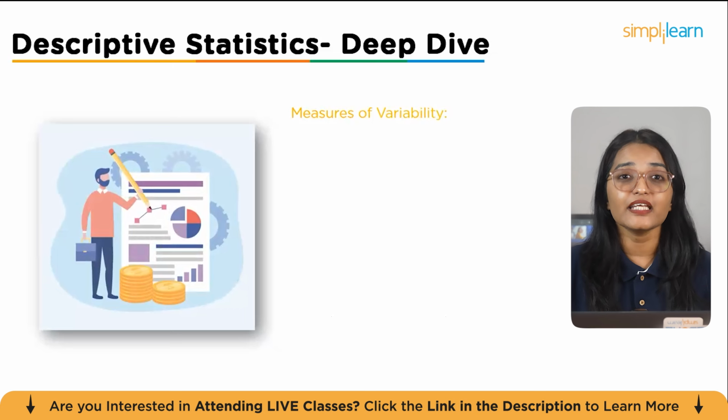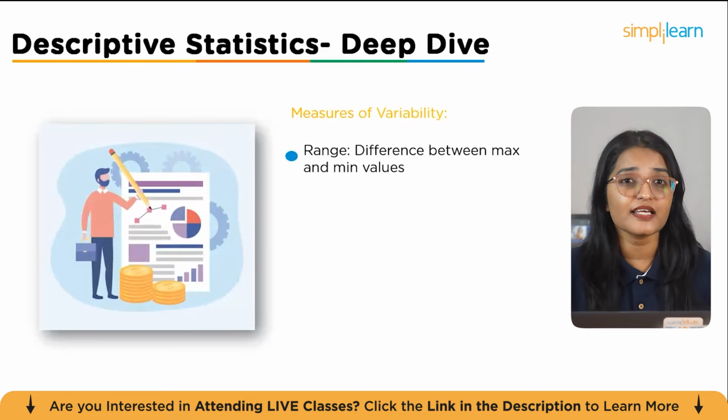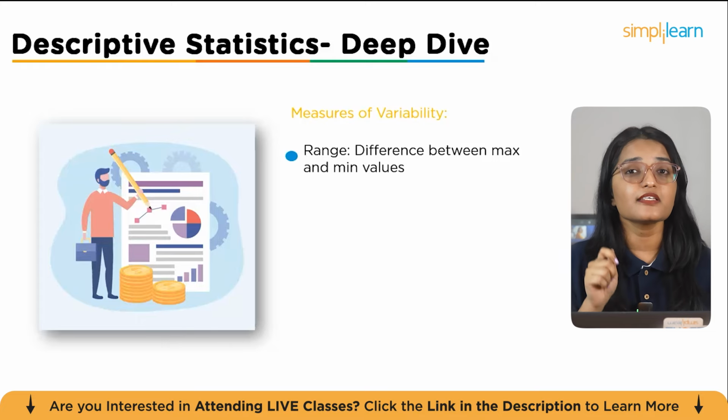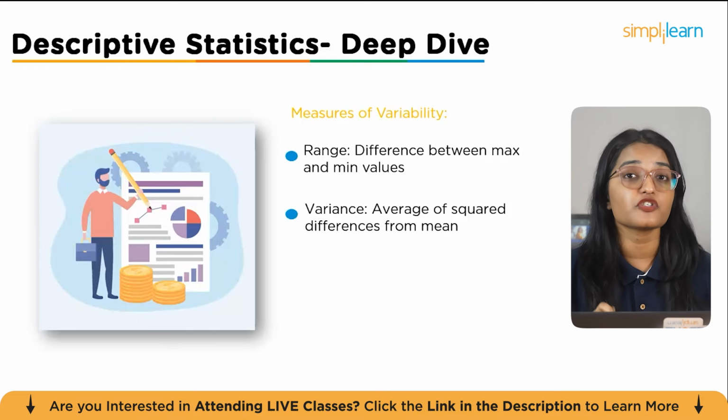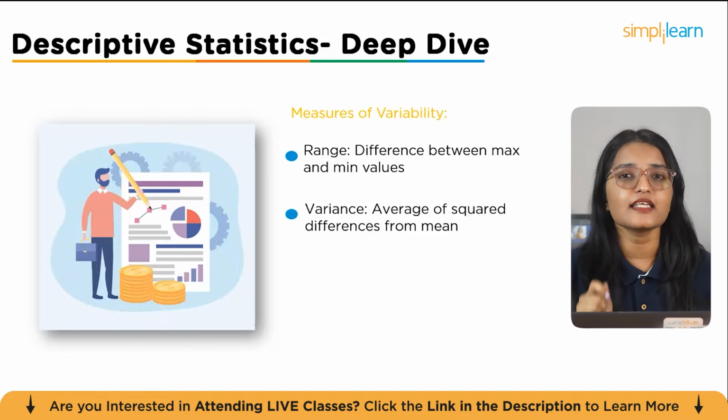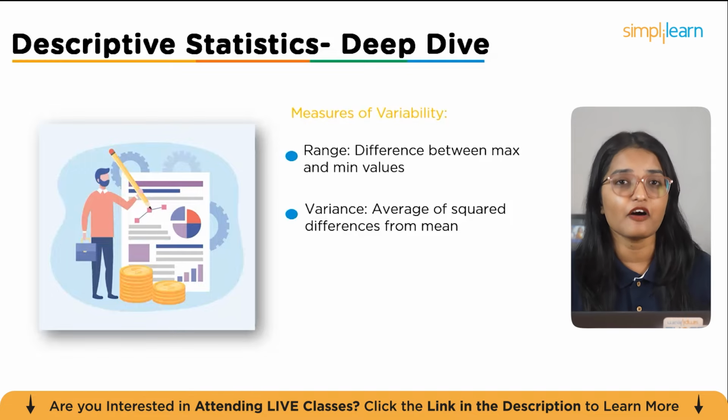Let's continue our deep dive into descriptive statistics by looking at the measures of variability. First, we've got the range. This is simply the difference between the maximum and minimum value in a data set, showing us the spread of our data. Then there is the variance, which measures the average of the squared differences from the mean. This tells us how much the values in our data set differ from the average.